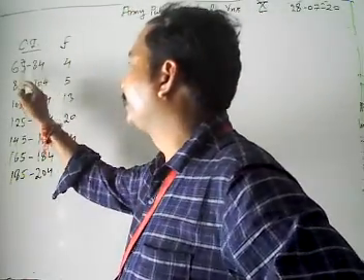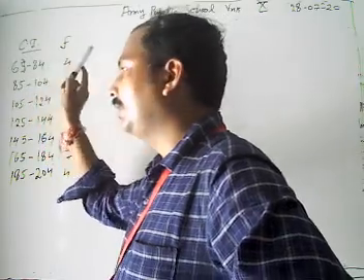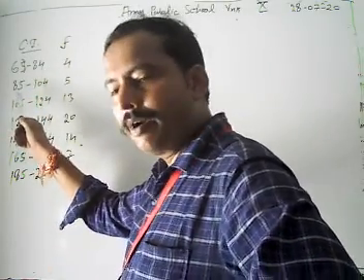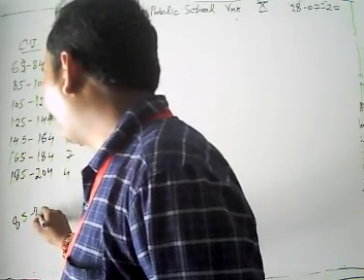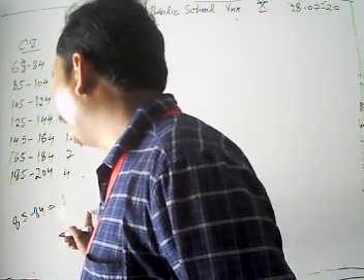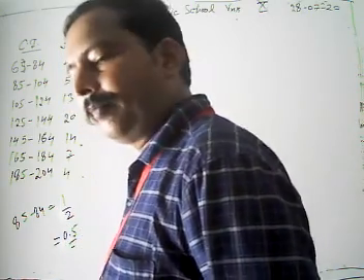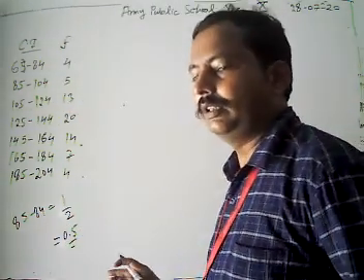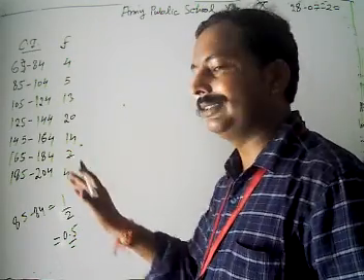Look, this is our 65 to 84. The upper limit of this class interval is 84, and the lower limit of the next is 85. Then we take the difference of 85 and 84. What do we get? Yes, we get 1. Take half of it, then we get 0.5.